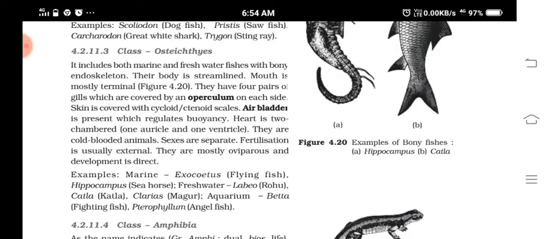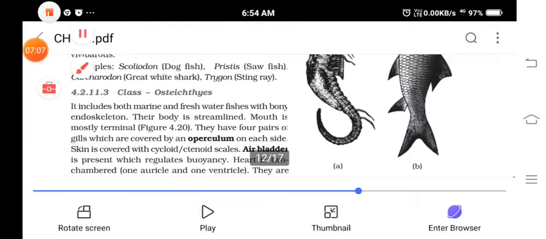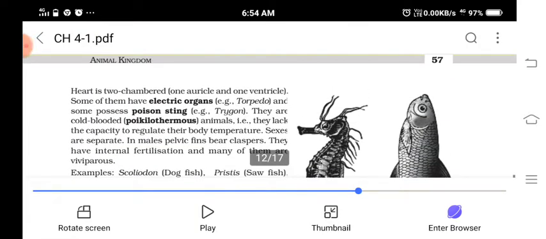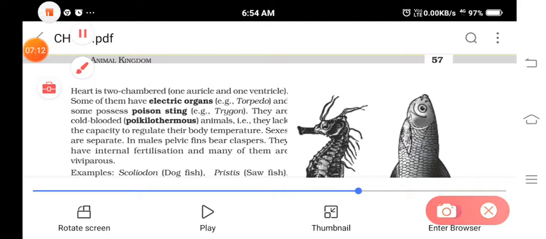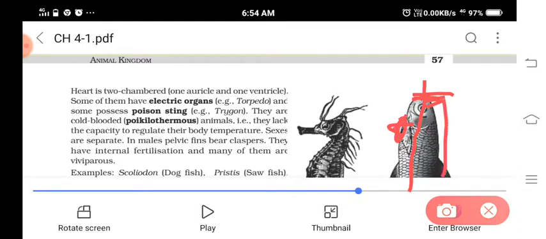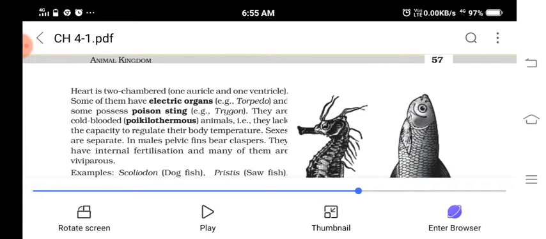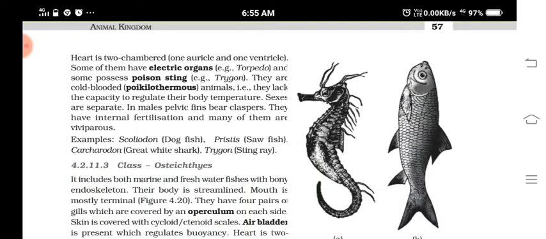Their endoskeleton is made up of bones. Okay, body is streamlined. Then what? Mouth is terminal. Okay, see here, you can see the mouth is at the tip of the fish. If this is the fish, then at its tip you can see the mouth, but in the other one, you can see it on the ventral side, somewhat here, if this is the dorsal side. Here only you can see the mouth in case of chondrichthyes, but in case of osteichthyes the mouth is present at the tip. Okay, at the tip. Understood?